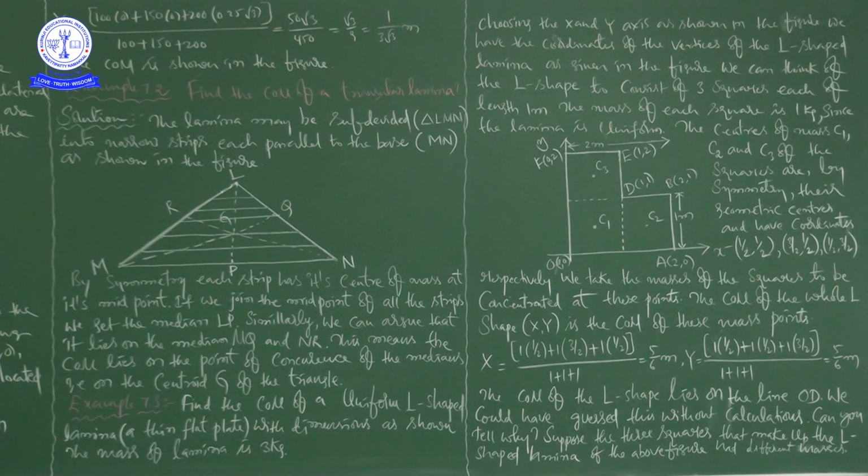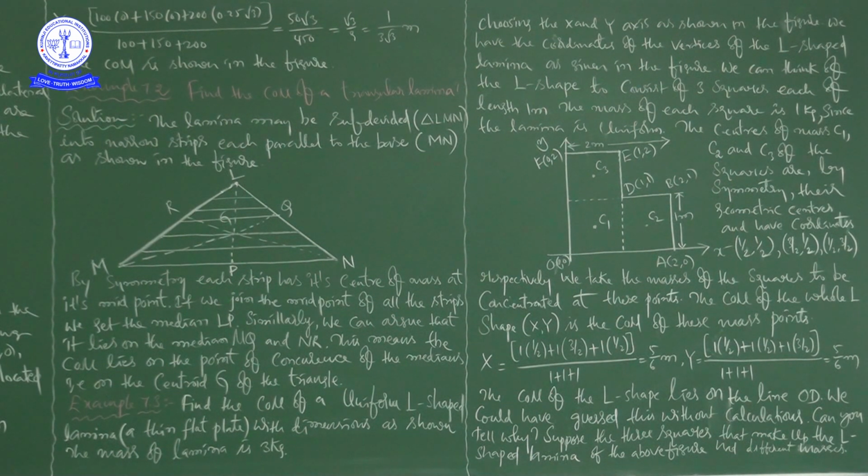Here it is kg meter, and here it is kg, so kg will get cancelled and meter is the remaining. So it is 5 by 6 meters. The x coordinate of the center of mass for the whole lamina is 5 by 6 meters.